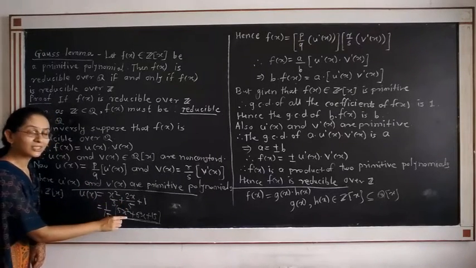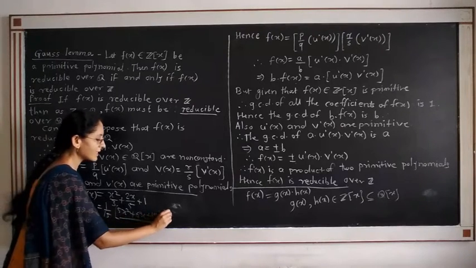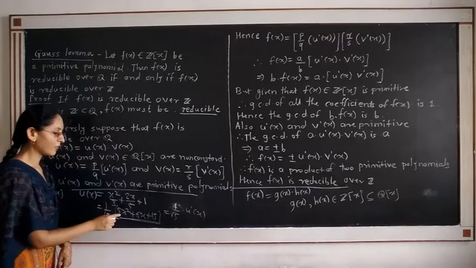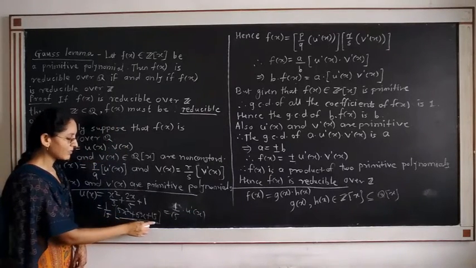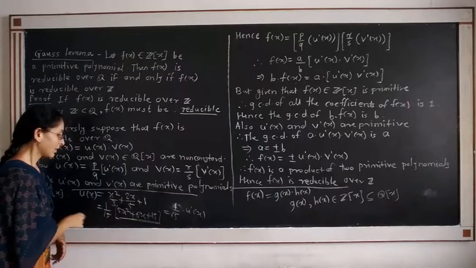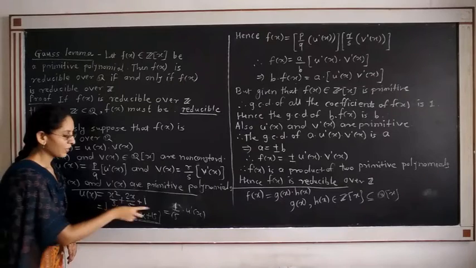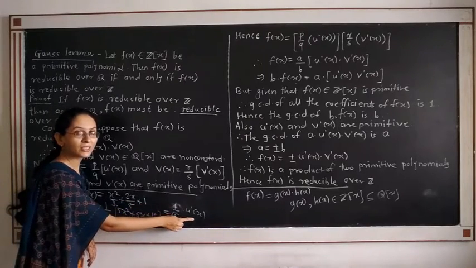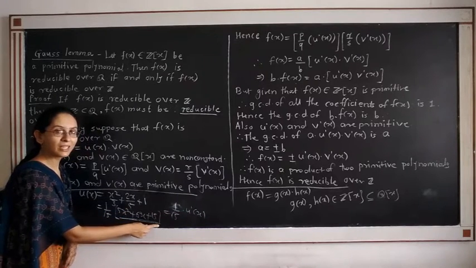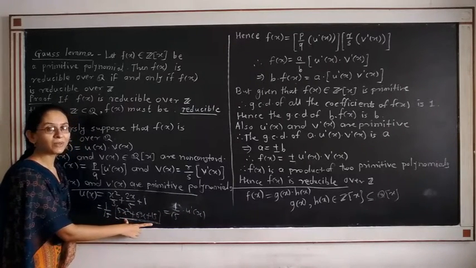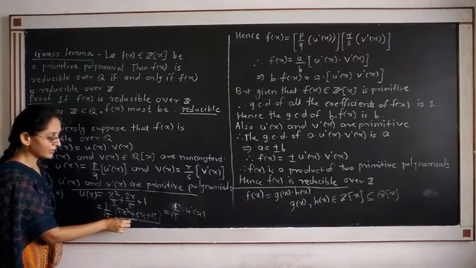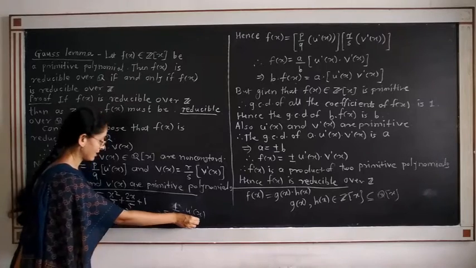Therefore, what is u dash of x in this case? This is equal to 1 upon 15 into u dash of x. What is u dash x? 5x square plus 6x plus 15. Therefore, u(x) is written as 1 upon 15 into u dash x, where u dash x is equal to 5x square plus 6x plus 15. Now see that this is a polynomial from Z[x], which is denoted by u dash x in this case.